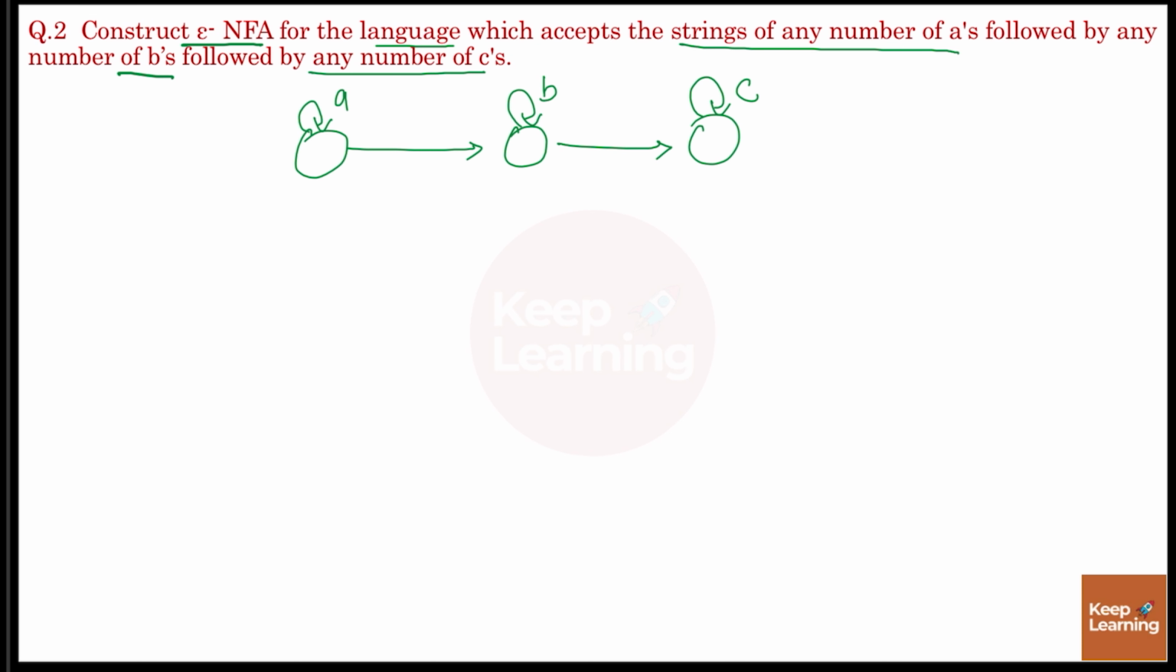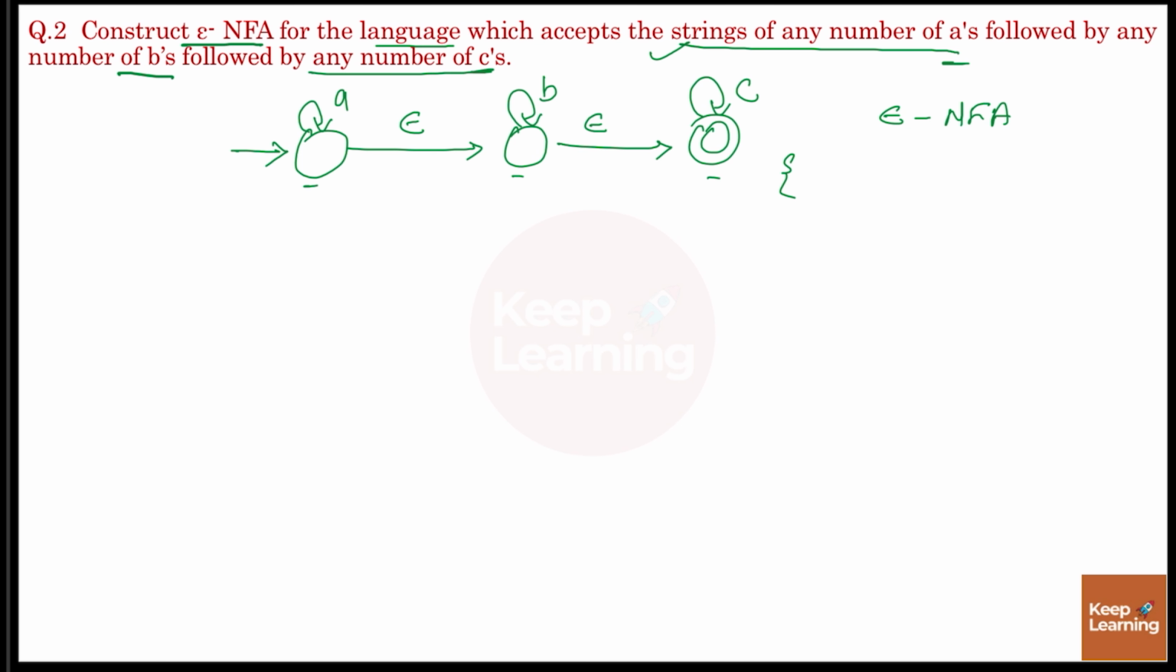Since in the beginning we can have any number of A's, so this will be my initial state, and at the end we can have any number of C's, so this will be my final state. And to connect all these states we can use epsilon, since we are designing the epsilon-NFA. So this will be my final epsilon-NFA for the given language.